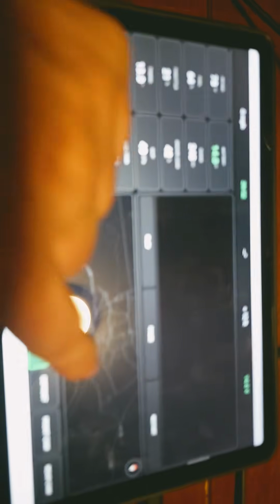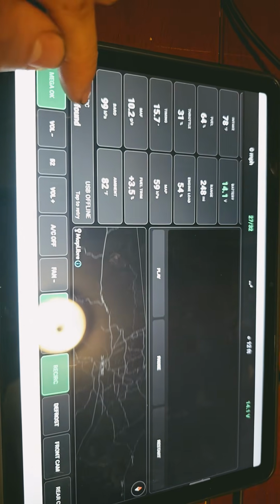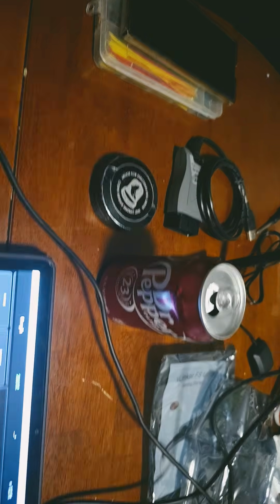Scroll through my data, change my maps. Eventually I'll wire that in, and then I'm going to hook that bad boy up right there, and we'll see where it all takes us.